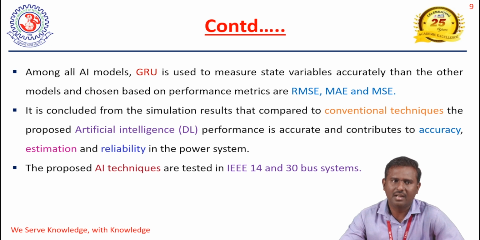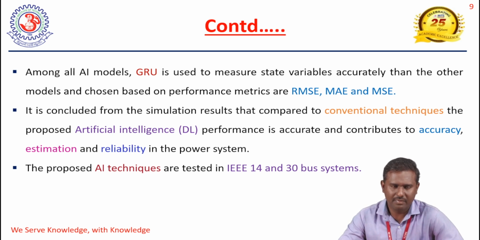We collect the data set, then test, and finally we obtain the GRU model, which is suitable for calculating the state estimation in the power system. Next, in addition, we added the phasor measurement unit as well.